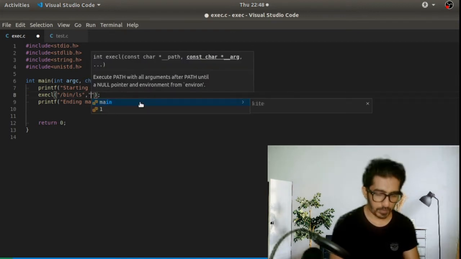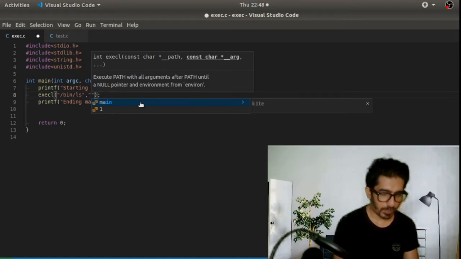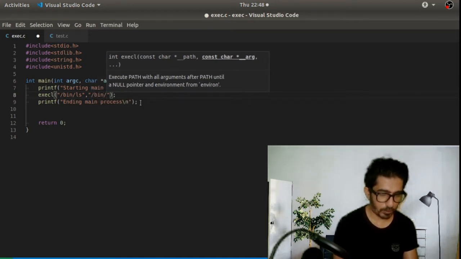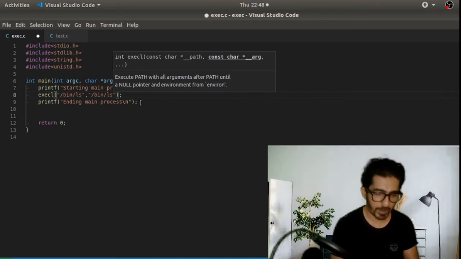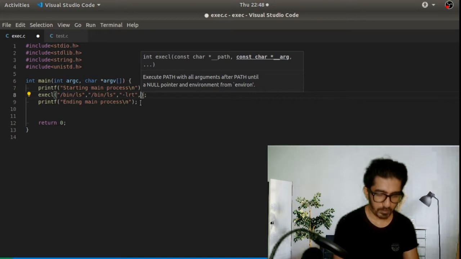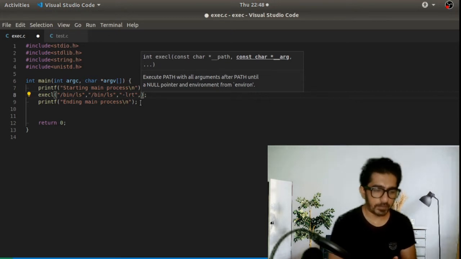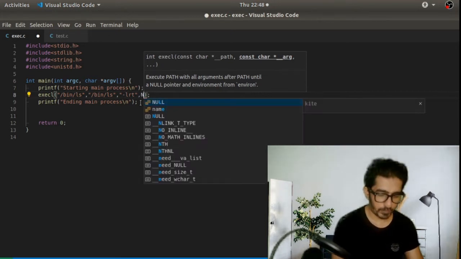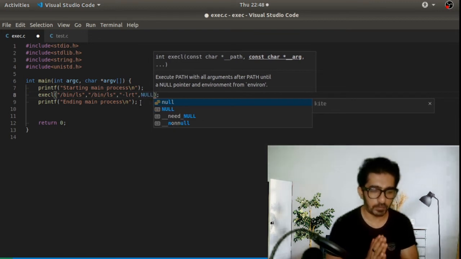The first one is the name of the binary, because it's the first parameter that is passed to the binary. Then we have the other parameters, like flags such as -lrt. After completing the argument list, we have to give NULL, so that the compiler will know that our arguments have finished.